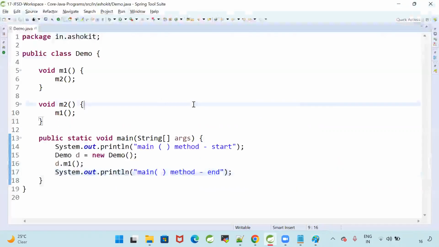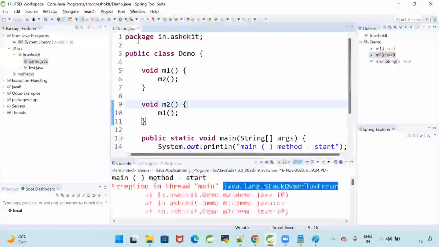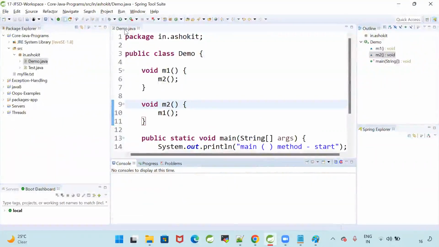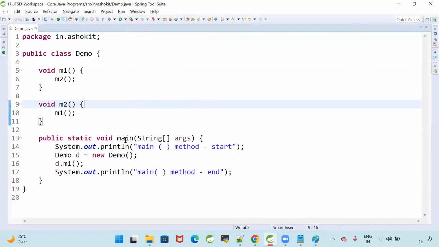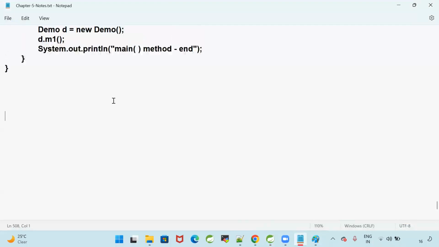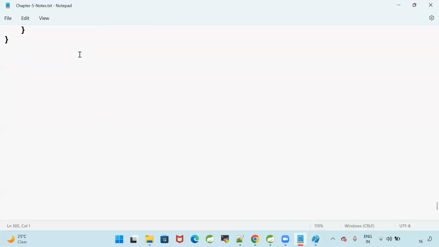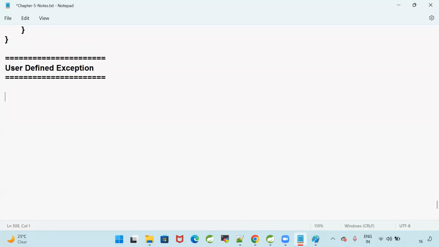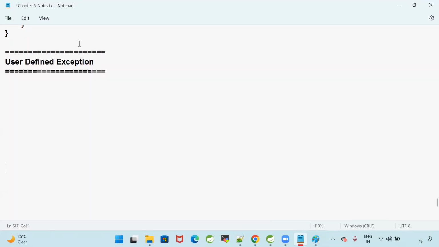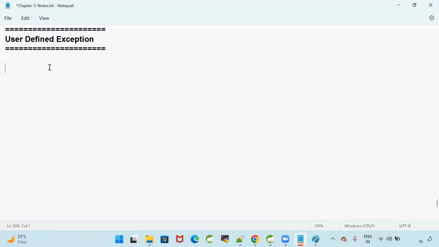Now, in some scenarios in the project, I want to create my own exception. So that is called a user defined exception. What is that called, guys? User defined exception. What is the meaning of user defined exception? Come on, guys.